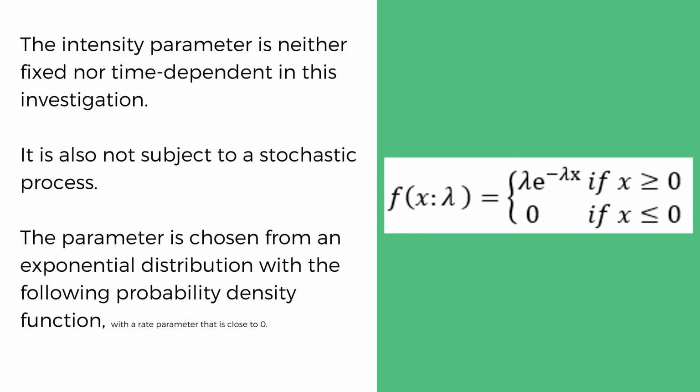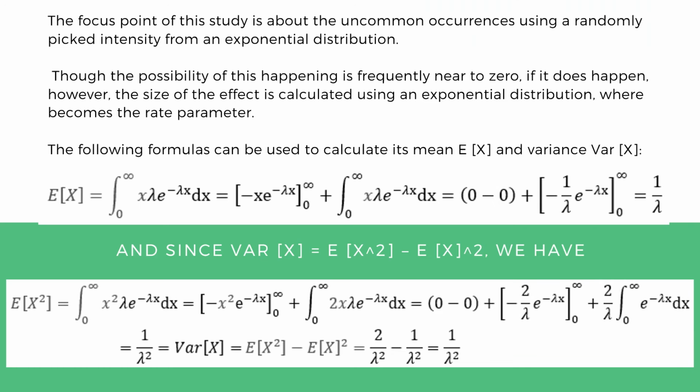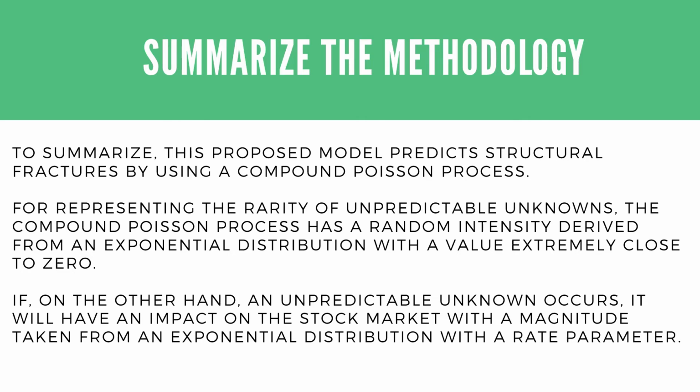For your information, the intensity parameter is neither fixed nor time-dependent in this investigation, and it is also not subjected to a stochastic process. The focus of this study is finding a common occurrence using a randomly picked intensity from an exponential distribution. These are the formulas used to calculate its mean and variance. All in all, this proposed model predicts structural fractures by using a compound Poisson process. If, on the other hand, an unpredictable unknown occurred, it will have a great impact on the stock market.